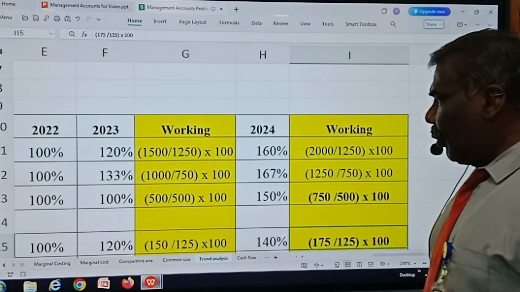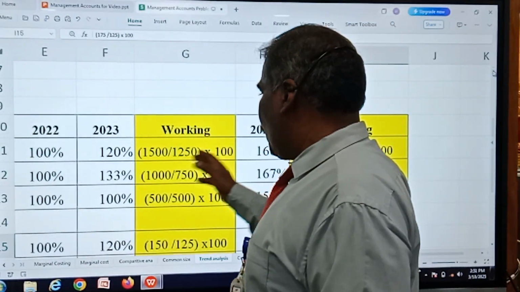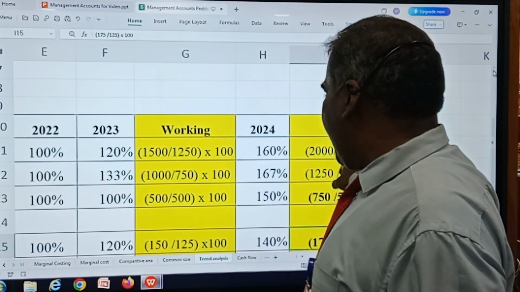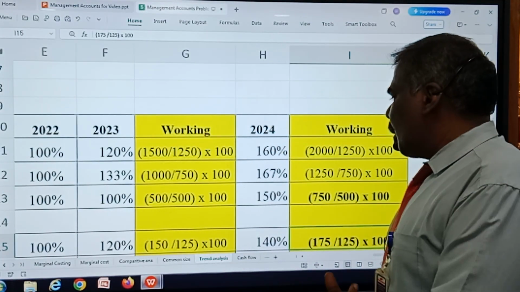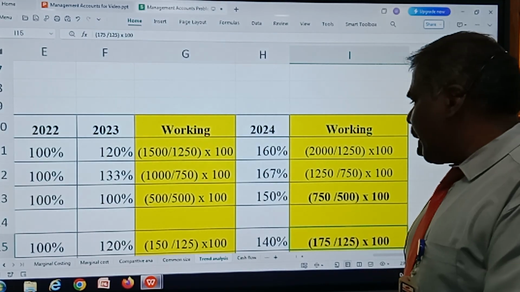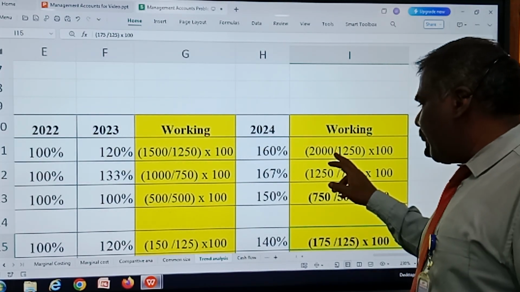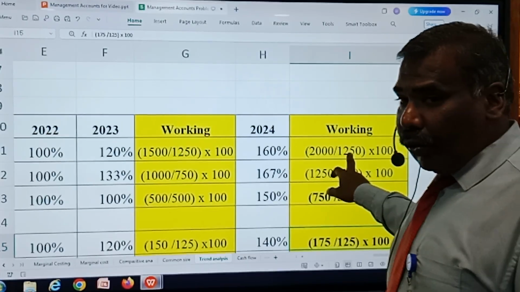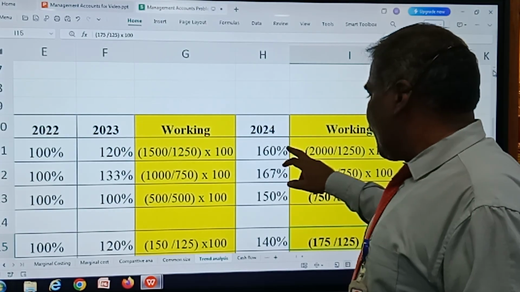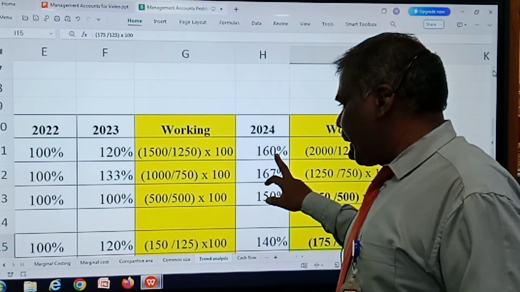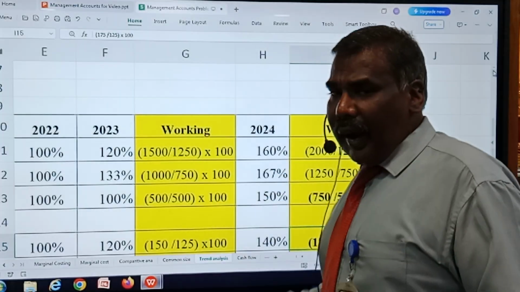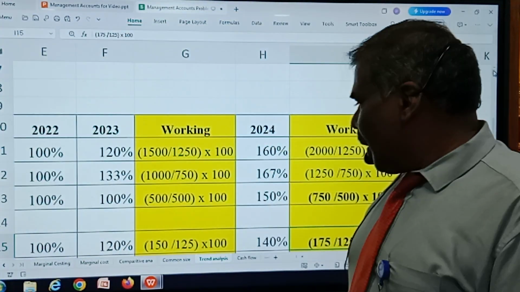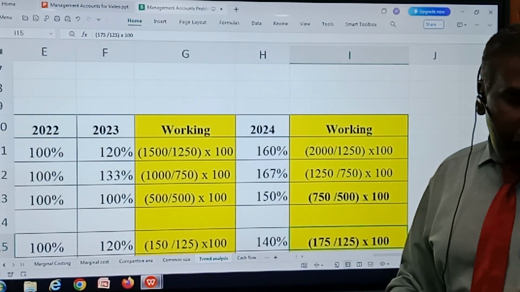For 2024, the values are divided by the base year. Sales for the year 2024 is 2000, and it is divided by the base year 2022, which is 1250. It comes to 160%. So by the same rule of dividing each and every amount by the base year, I am getting the percentage of increase or decrease.